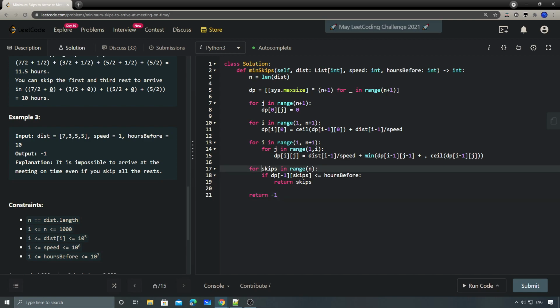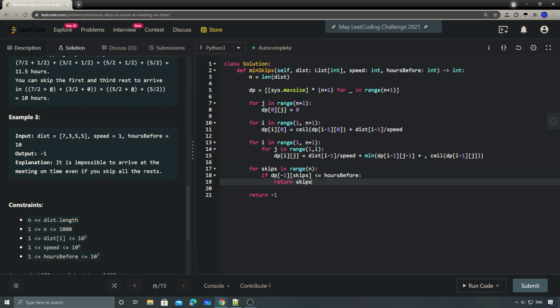So here dp[n] means that we have traveled all the roads, and then we try all the possible skips. Since the skip range will be from 0 to n-1, that's why we check everything. The first one that's within this hours before will be our answer. If none of those can satisfy this condition, we return minus 1.